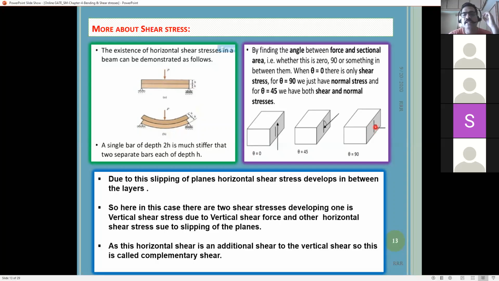So when the angle is 90 degrees, you get bending stress or normal stress. When the angle is 0 degrees, you get shear stress, and when the angle is 45 degrees, we get both shear stress and normal stress, because inclined forces resolve into horizontal as well as vertical components. Sometimes they may ask this type of question in GATE as well. If the angle is in between, we get both shear and normal or bending stress, right? This is also what we learned.